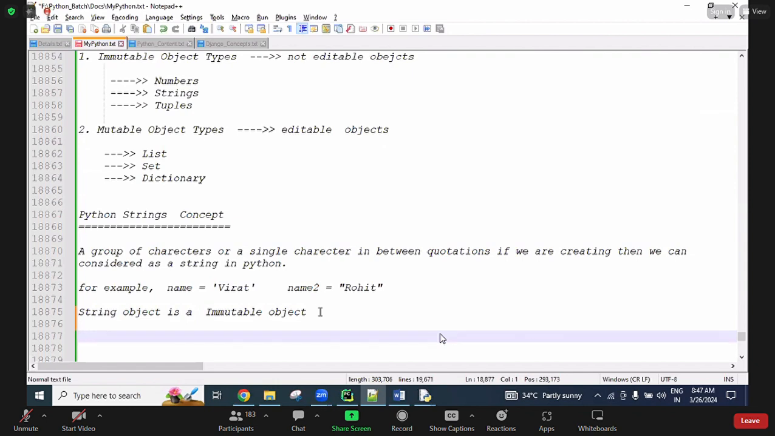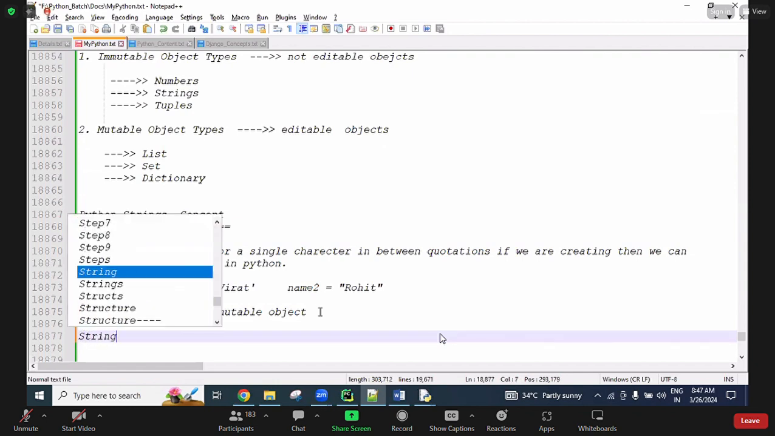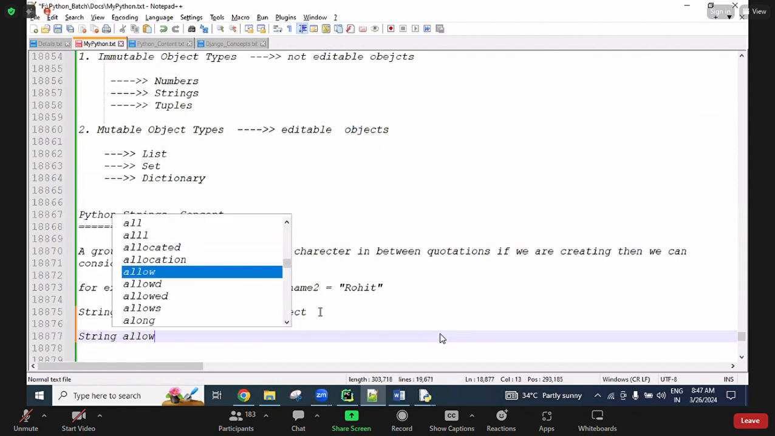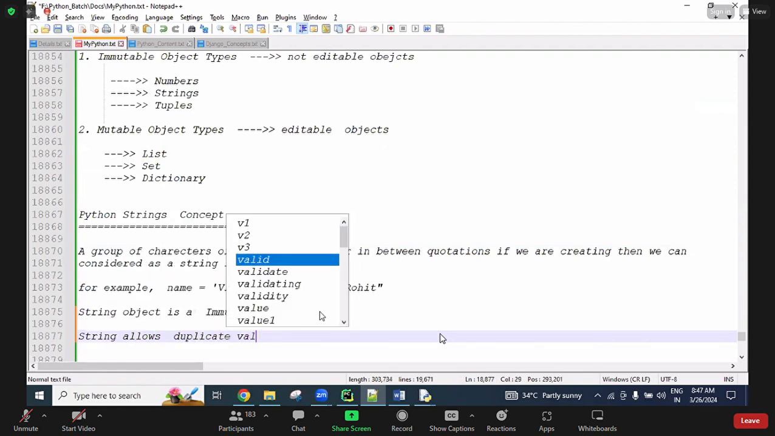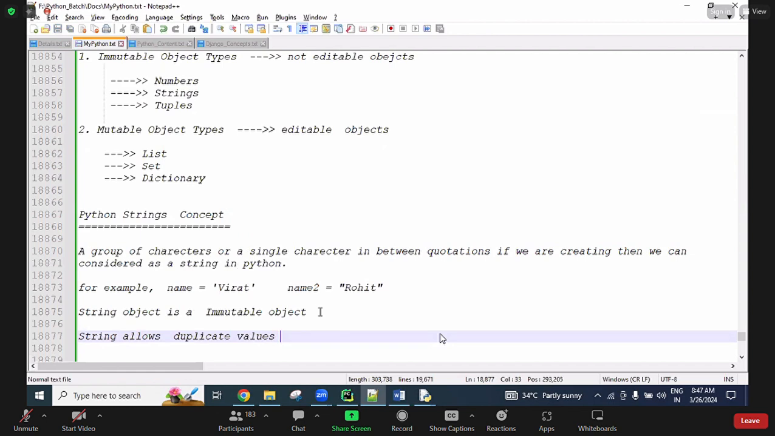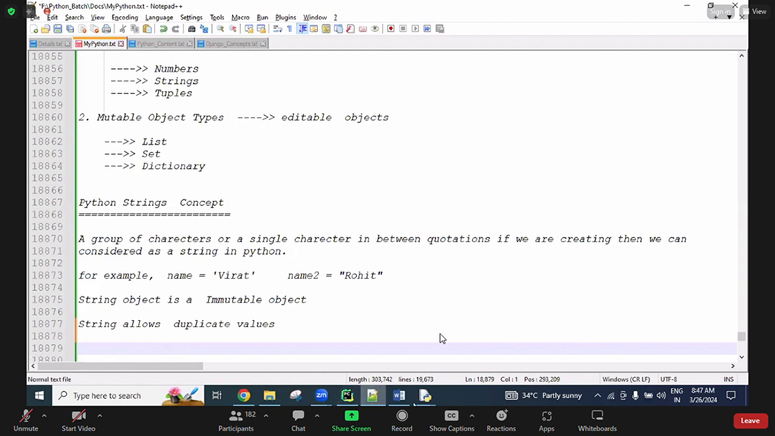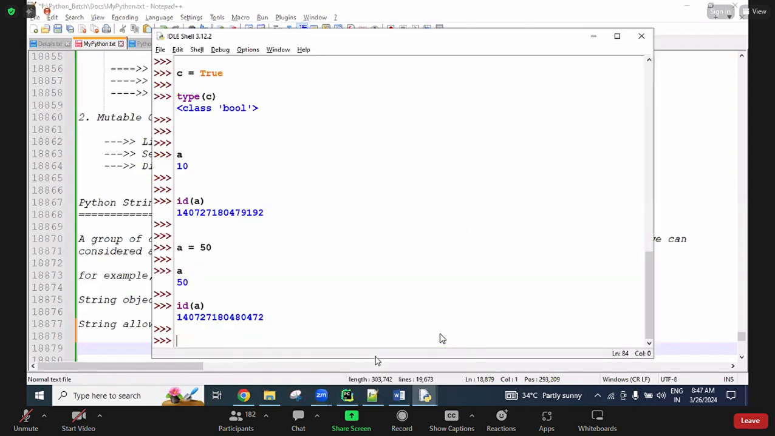Next, a string allows duplicate values. Some data types do not allow duplicates; that's why I'm telling this point. Does the string allow duplicate values or not? Yes, duplicate values are allowed. So for example, you can take a small example.